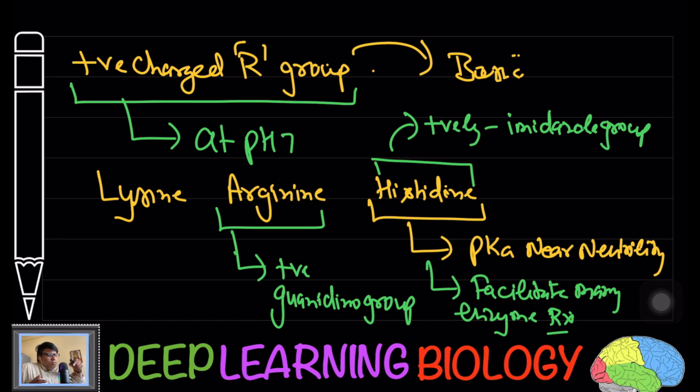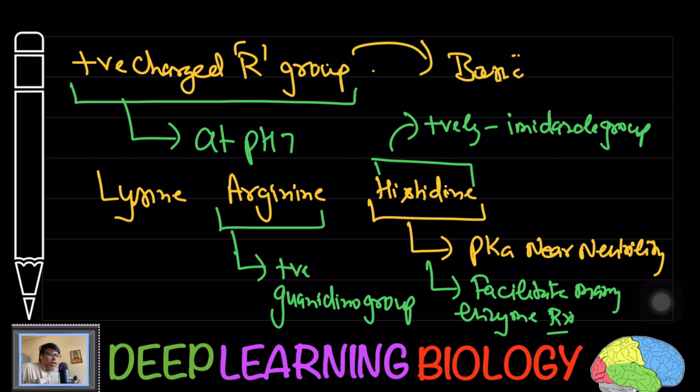So in many of the enzymes' active sites, you are going to see the presence of histidine, and this histidine can either accept or donate protons. Why? Answer is simple, because the pKa value for histidine lies at neutral pH.